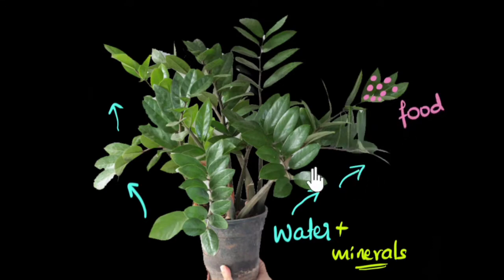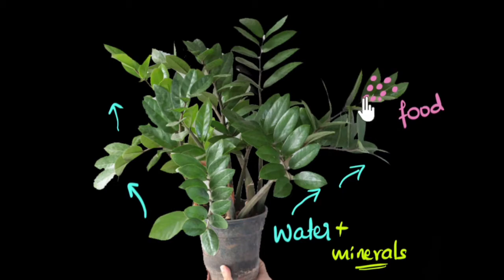Now, what about the parts of the plants that cannot photosynthesize? For example, roots can't photosynthesize because they're under the ground. They're not exposed to sunlight. There may be certain growing parts of the plant which might require this food because they cannot photosynthesize. Maybe there are some leaves somewhere which are in absolute shade and because of which they are not able to photosynthesize. So again, what to do? We need a transport system.